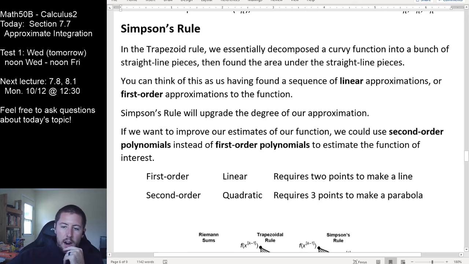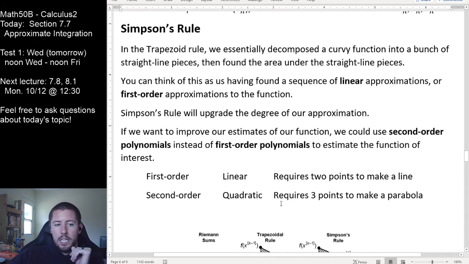So we did our trapezoid rule, gave us a first order approximation. It gave us linear tops to all of our shapes. And we know that it takes 2 points to make a straight line. In Simpson's rule, this is now a second order approximation because we're going to come up with parabolic pieces. Second order stuff is quadratic. And what we know is quadratics take 3 points to make a parabola.